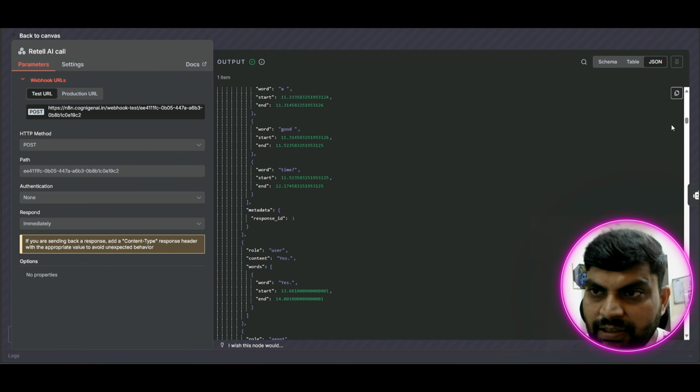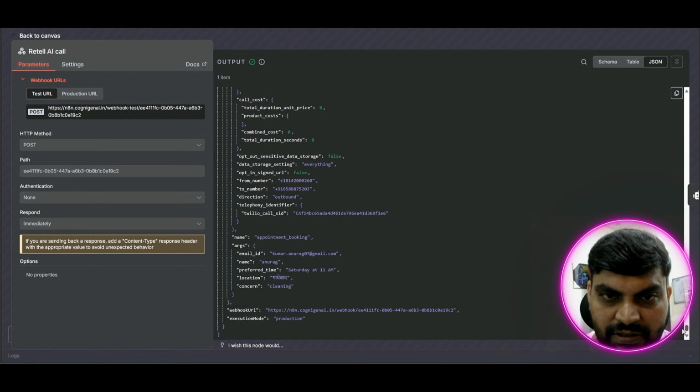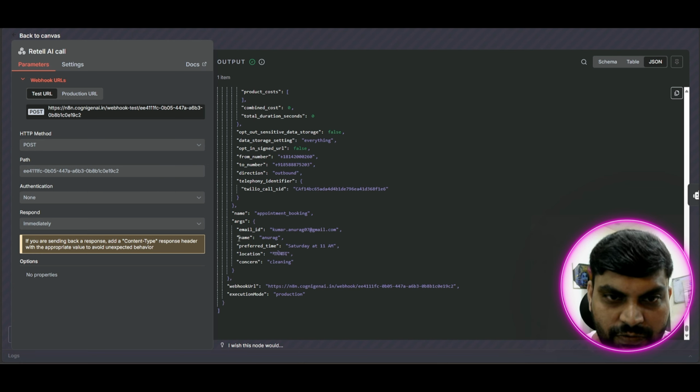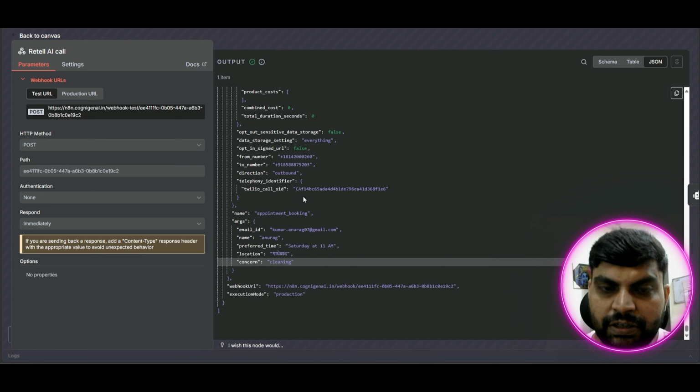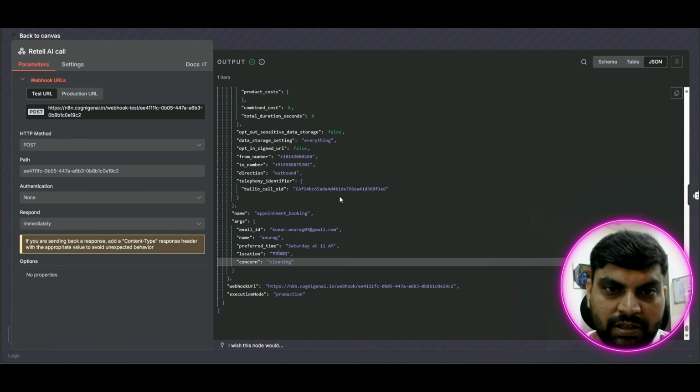You can see here, let's go below, and we can see all this data: from number, to number, direction. It has a lot of data. The data we are looking for is the appointment booking data: name, preferred time, location, concern. It is sending all the data we have seen in this particular node in this response.